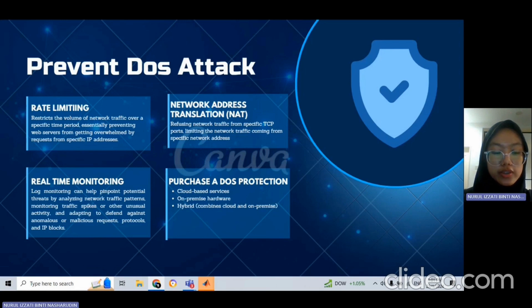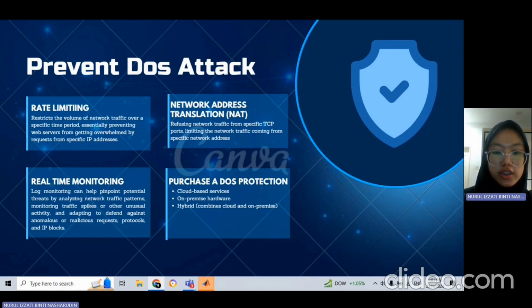Number two is real-time monitoring, where it helps pinpoint potential threats by analyzing network traffic patterns, monitoring traffic spikes or other unusual activity, and adapting to defend against anonymous or malicious requests, protocols, and IP blocks. Number three is network address translation, also known as NAT, where we refuse network traffic from specific TCP ports, limiting the network traffic coming from specific network addresses.